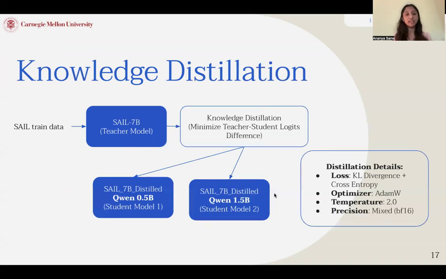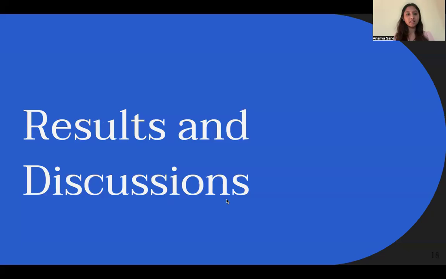For the second task, we do knowledge distillation. We distill our model into two models. One of them is a 500 million parameter model based on Qwen, and the second is a 1.5 billion parameter model. And these are the details of that.